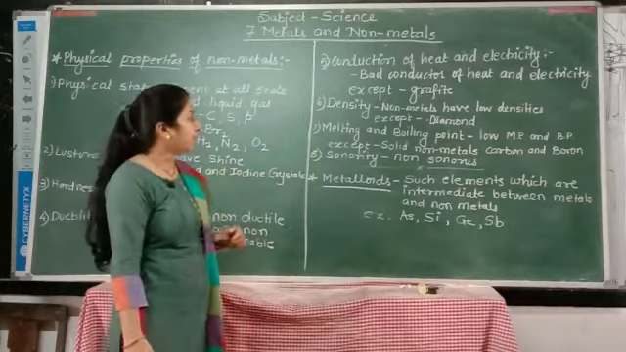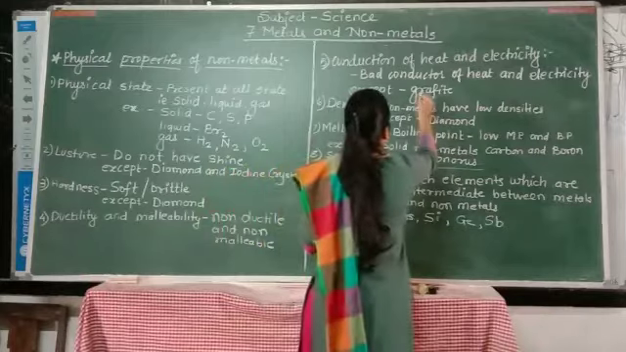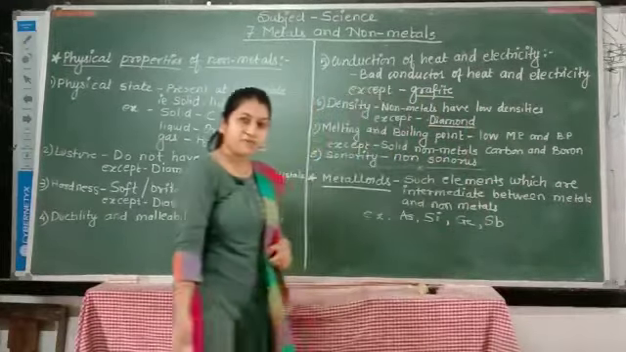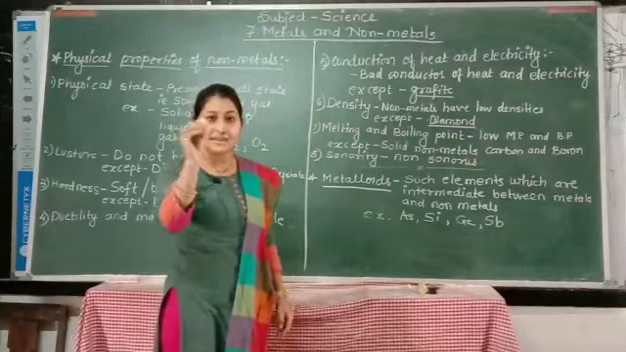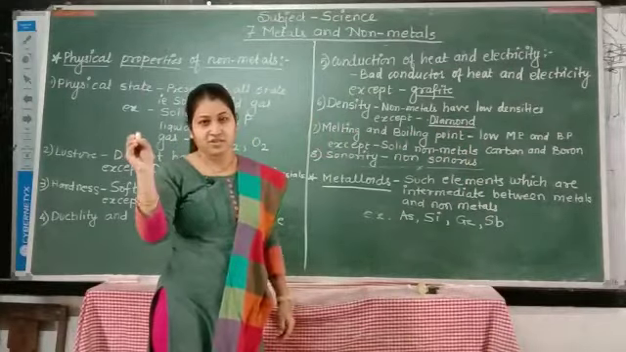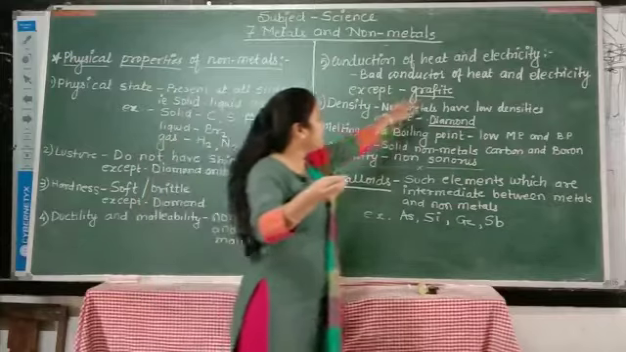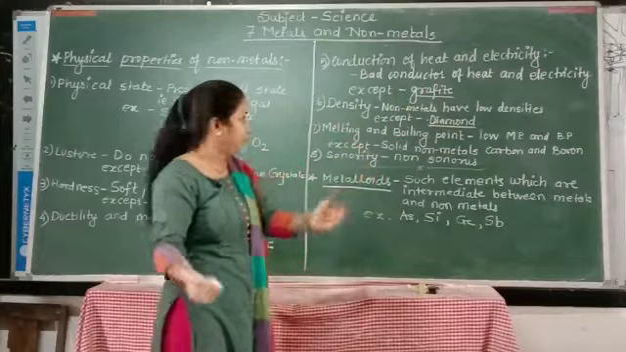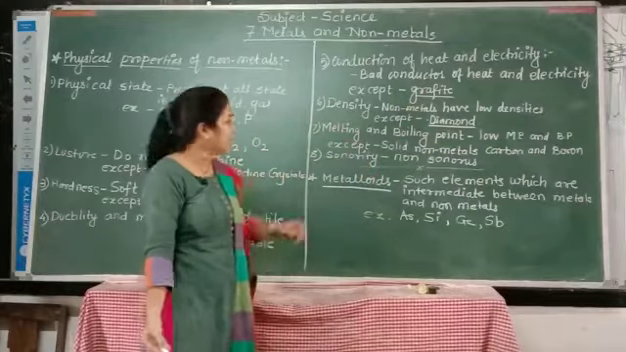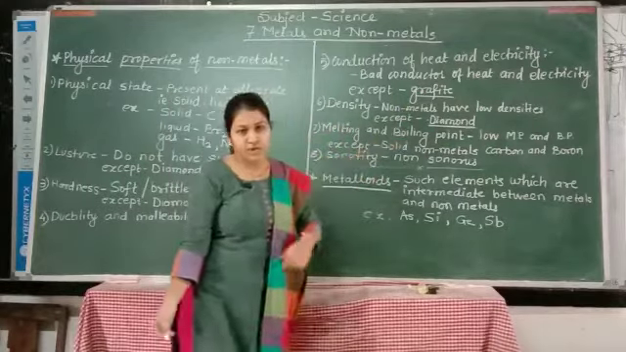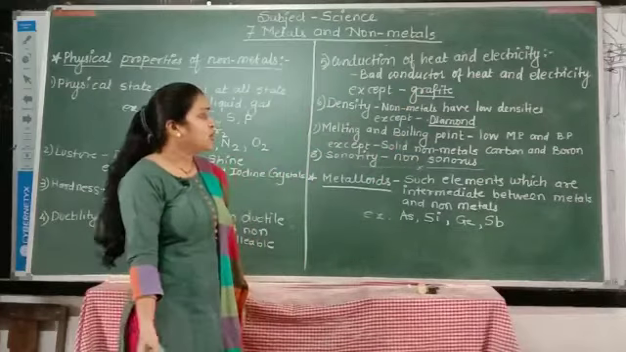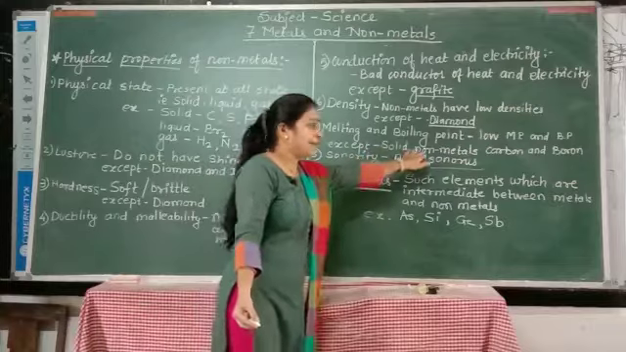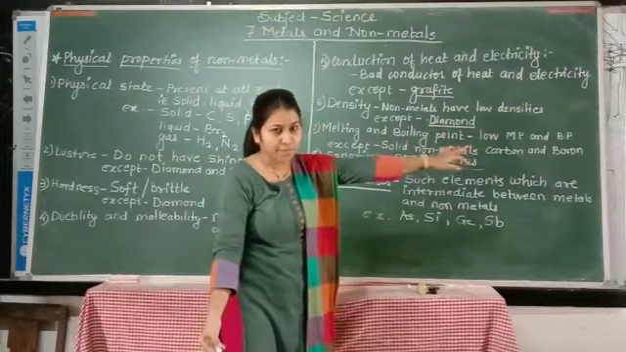Dear students, graphite and diamond both are forms of carbon, but their atoms are differently arranged, so their properties are different. Graphite has different properties and diamond has different properties. Our next property is melting and boiling point. All the non-metals have low melting and boiling points except the solid non-metals carbon and boron.